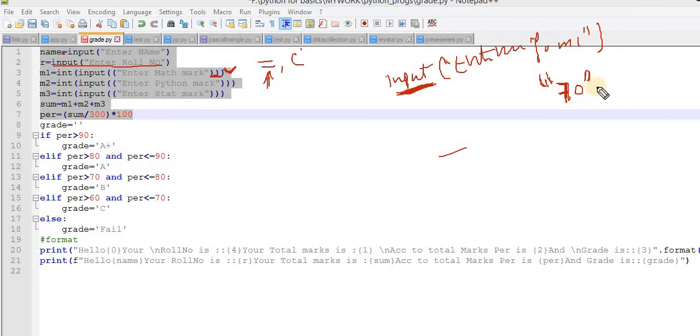Now when I perform the plus operator on string values, what will happen? I will get the output 7080, and this concept is called concatenation.